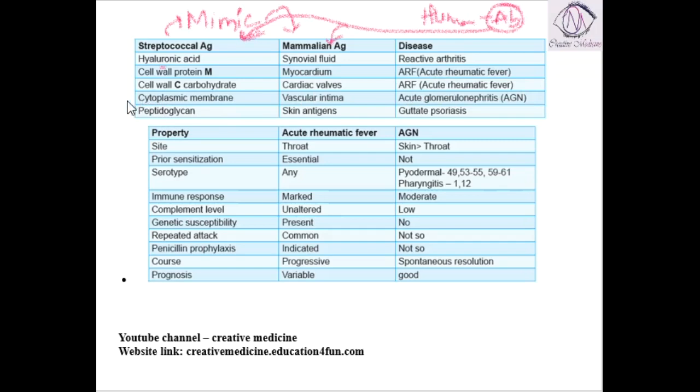Cytoplasmic membrane: the cytoplasmic membrane will mimic the vascular intima. Because the cytoplasmic membrane mimics the vascular intima, it will result in acute glomerulonephritis. Peptidoglycan, which is a streptococcal antigen, will mimic the skin antigens. Because peptidoglycan mimics skin antigens, the antibodies acting on skin antigens will result in guttate psoriasis, which is seen in children due to streptococcal infection.